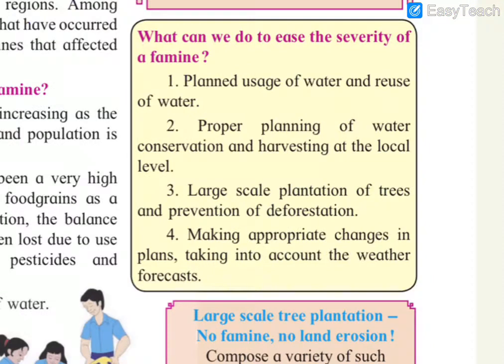What can we do to ease the severity of famine? That means, what can we do to prevent or face the famine? Planned usage of water and reuse of water. We have to plan and manage the usage of water in our families, then in our society. The whole population should be aware of planning the usage of water, and we should maximally reuse clean water. Proper planning of water conservation means we have to conserve our water, rainwater, and harvest it at the local level. Rainwater needs to be collected and preserved for our future use.